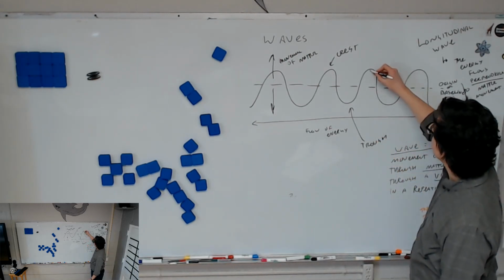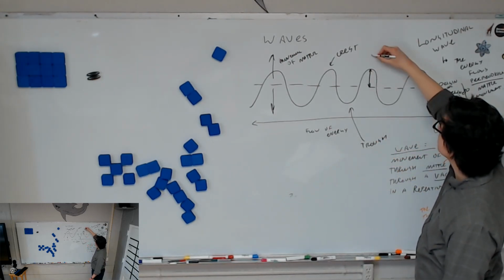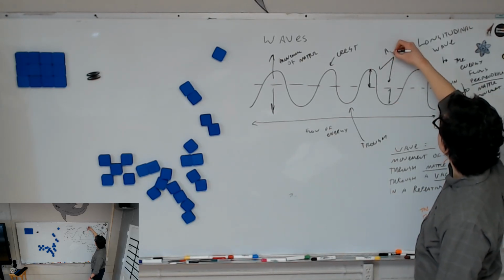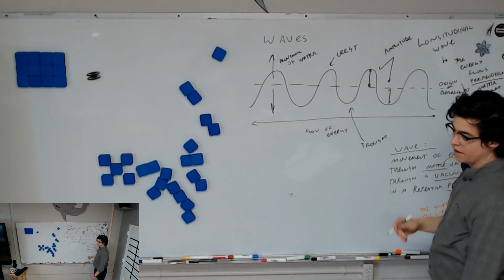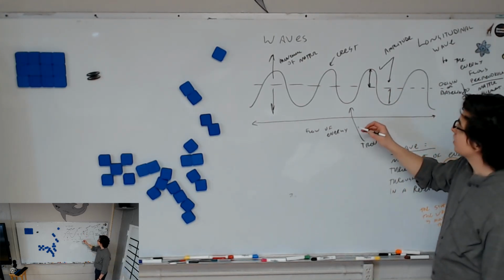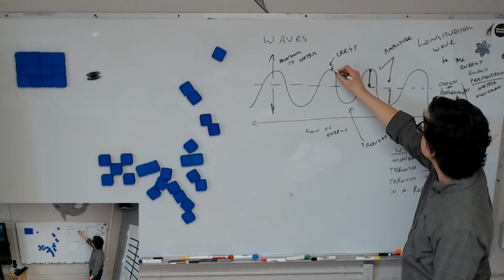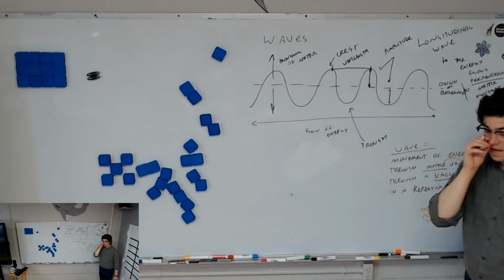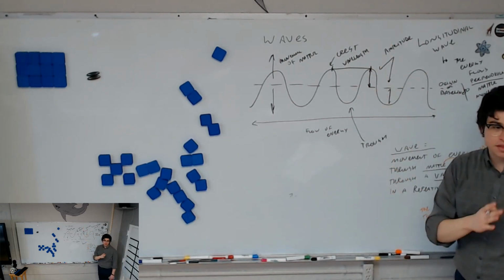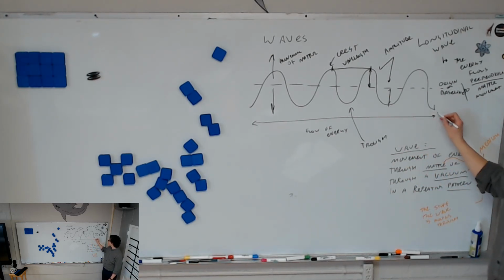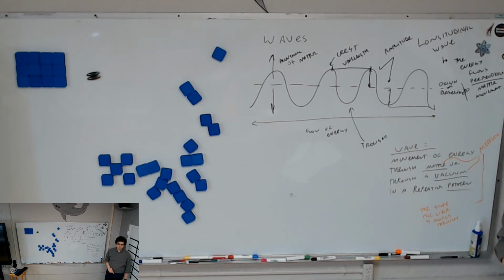The amplitude of the wave is the height from baseline to crest or baseline to trough. These two things are both called amplitude. The height of the wave is called the amplitude. This height should be the same as this one. The wavelength is the distance from one crest to the next crest, or one trough to the next trough. That's the wavelength. So far, so good?